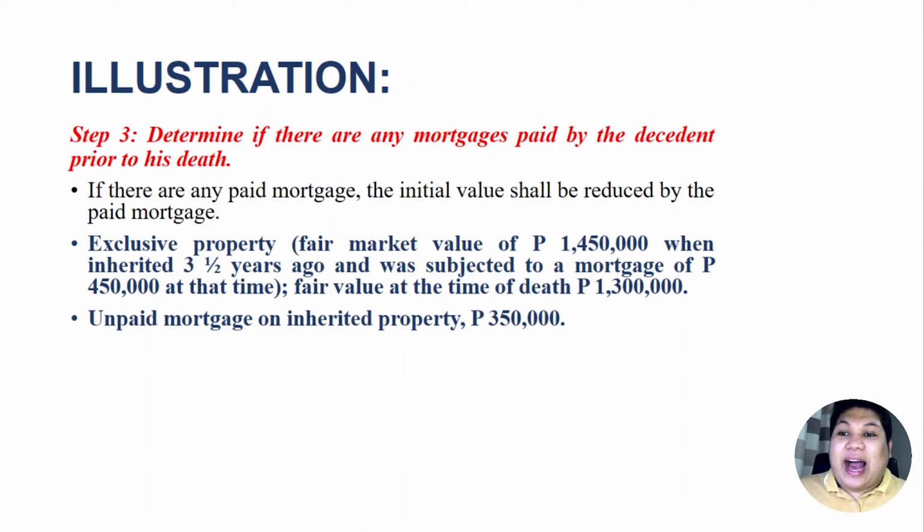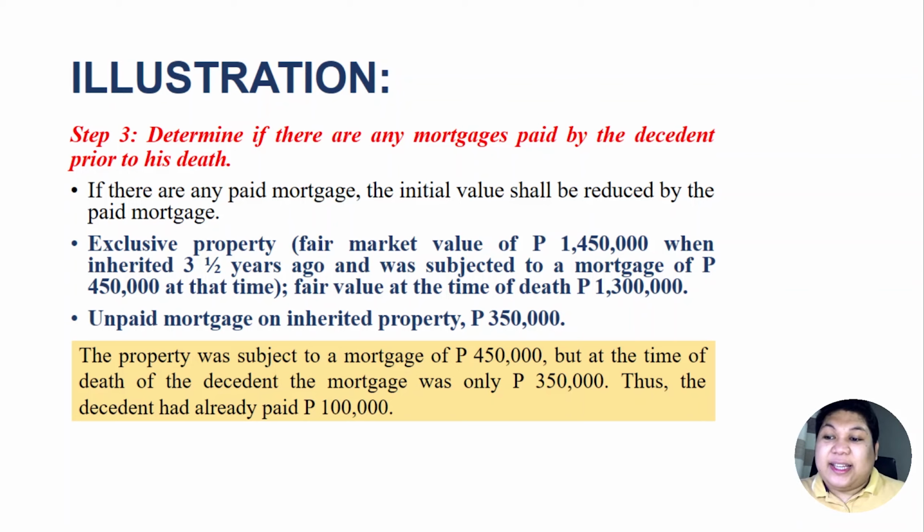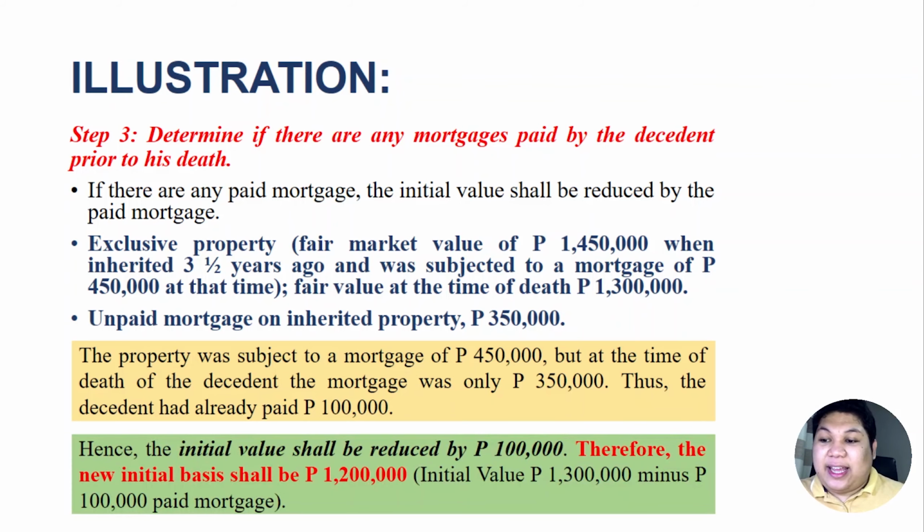Therefore, our initial value, the 1.3 that we determined in our second step, will be reduced by 100,000 pesos. The decedent had already paid 100,000 and the initial value shall be reduced by that amount. Therefore, from the initial value, we go to the new initial basis, and this new initial basis will be 1.2 million.